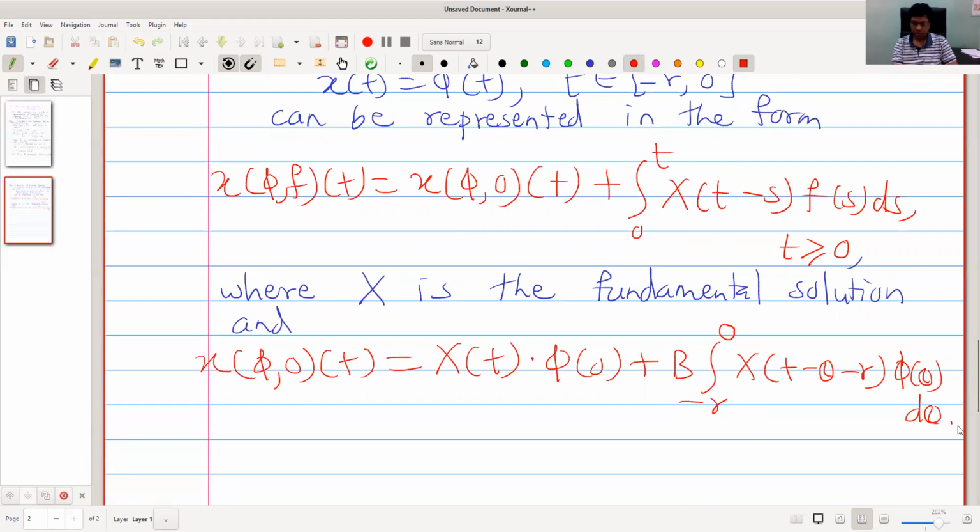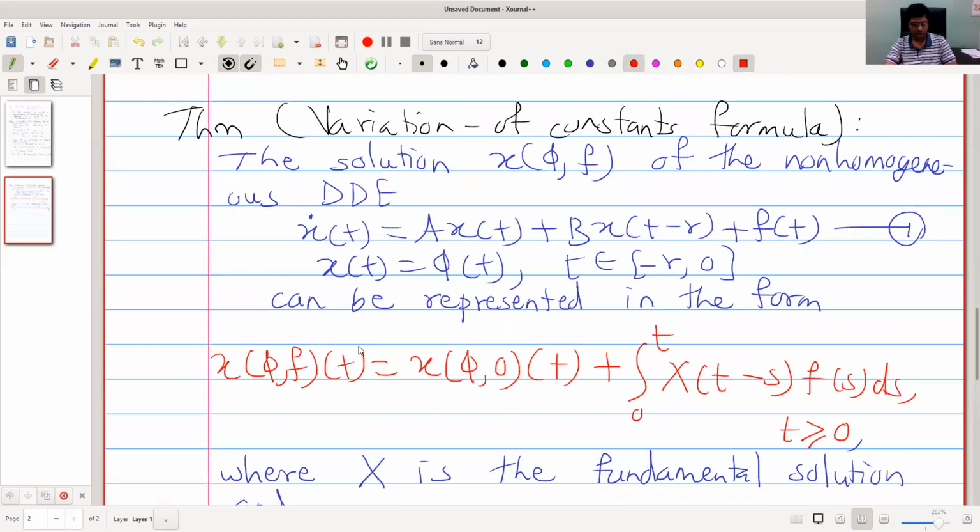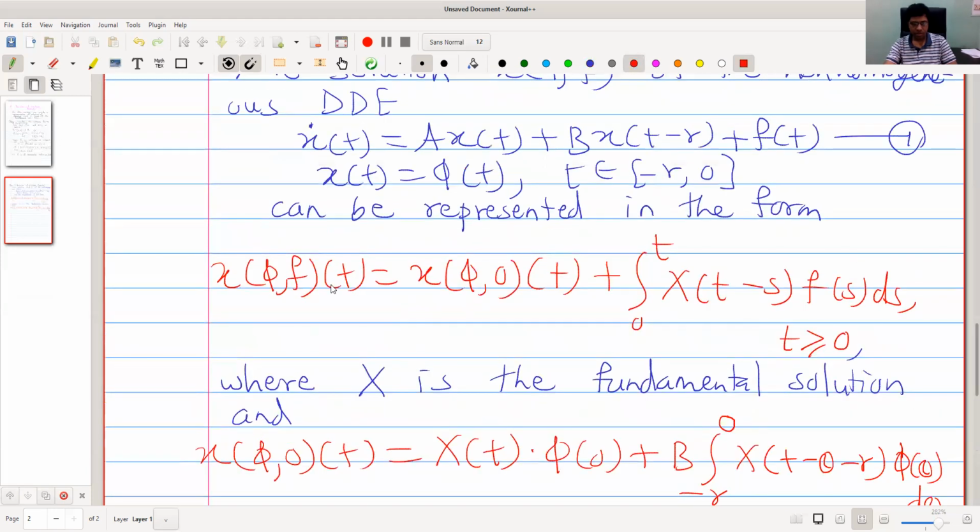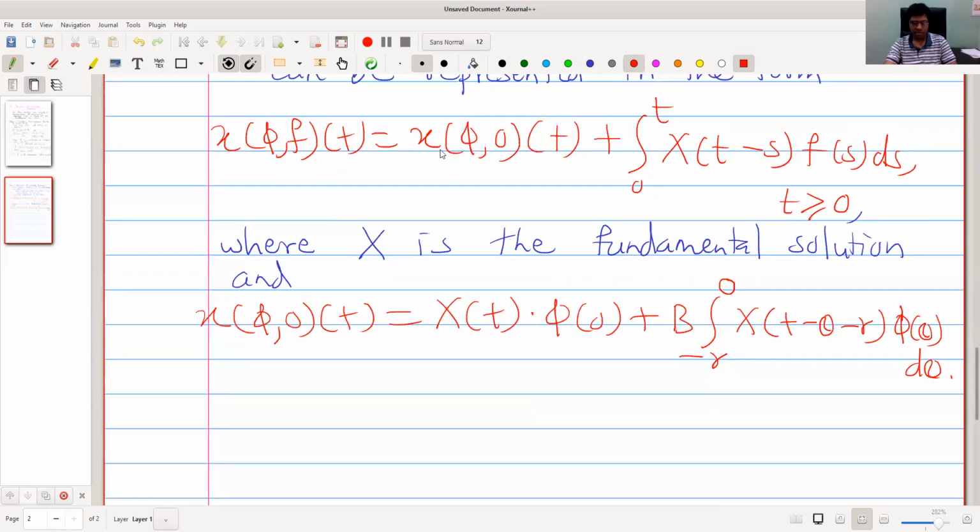Okay, so we have to prove that this is solution of non-homogeneous problem. And second thing, x of phi 0 can be given again in terms of fundamental solution capital X. So this result shows the importance of fundamental solution. Let us see the proof.